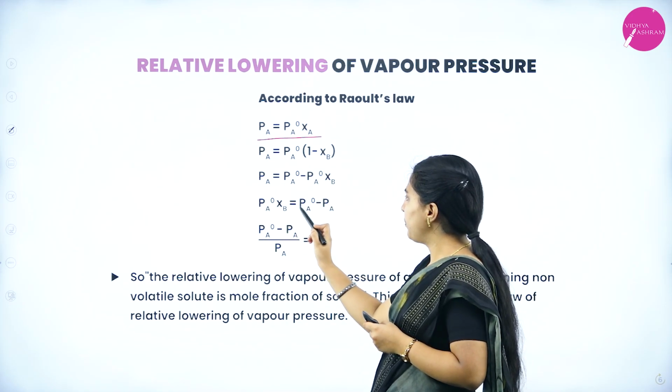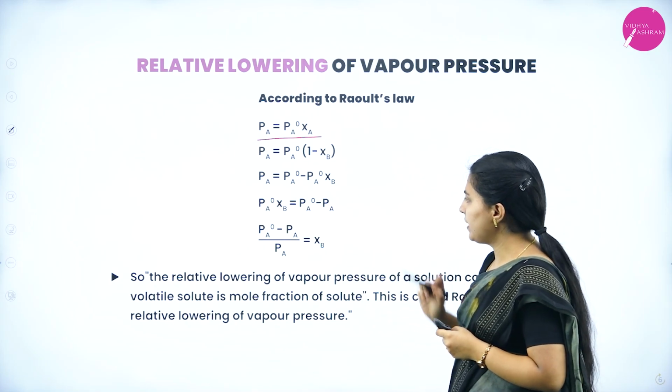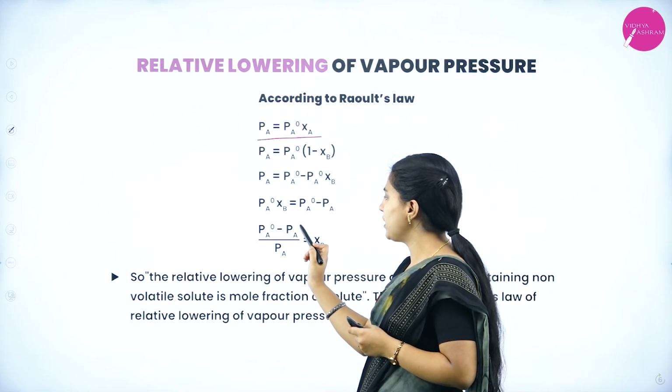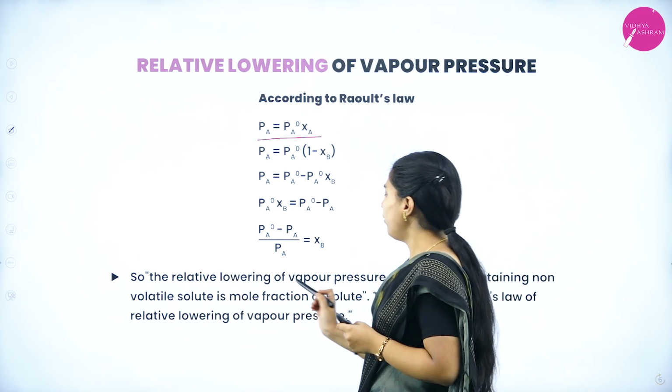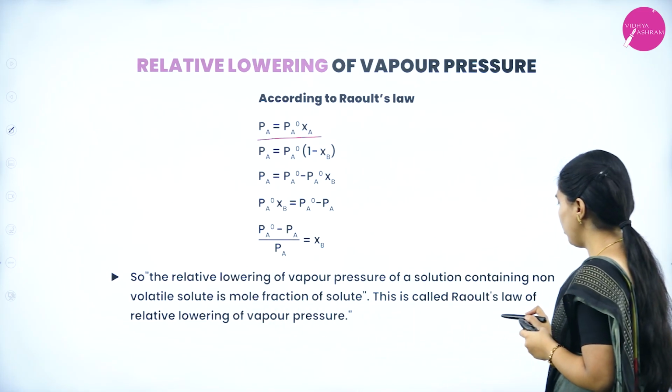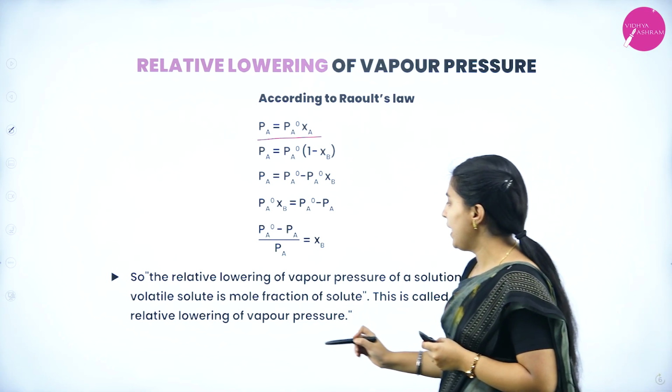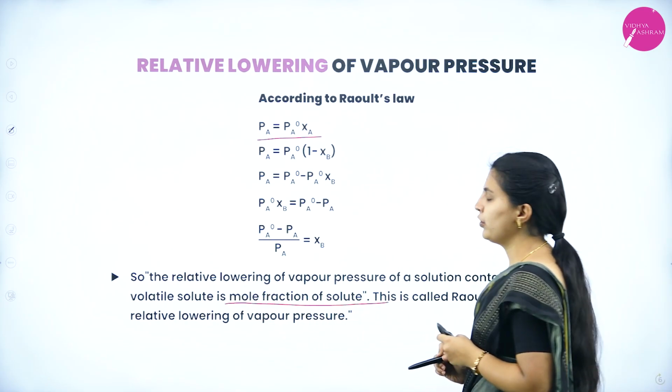Then PA0 XB equals PA0 minus PA, and (PA0 minus PA) divided by PA0 equals XB. Thus, the relative lowering of vapor pressure of a solution containing a non-volatile solute is the mole fraction of the solute.